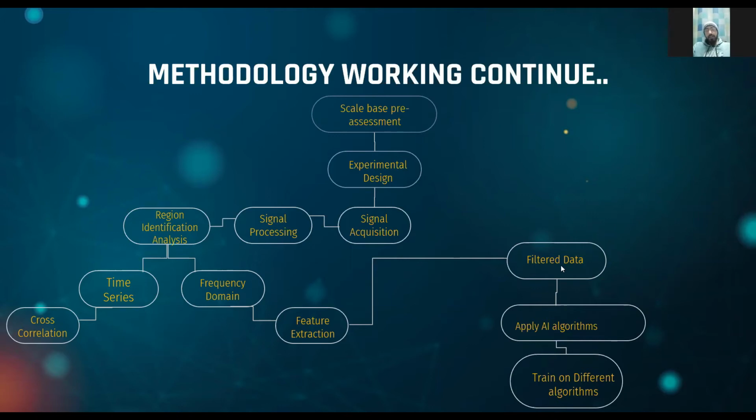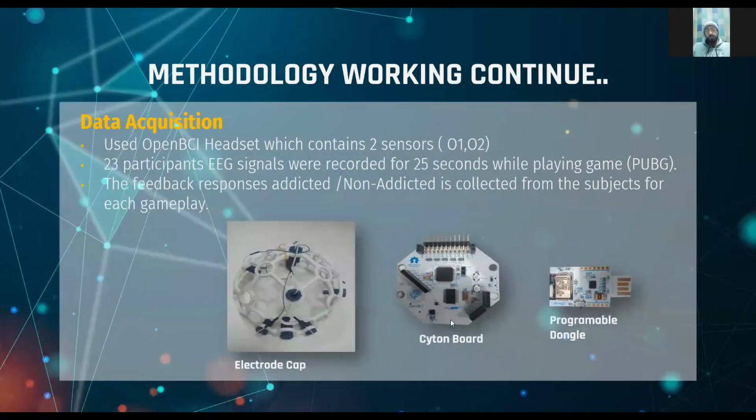Then we filter the data. If we don't want the noisy signal, what do we have to do? We will apply different filters including the Savitzky-Golay filters. Then we apply different AI algorithms and train on different algorithms including CNN and ANN, the artificial neural network.